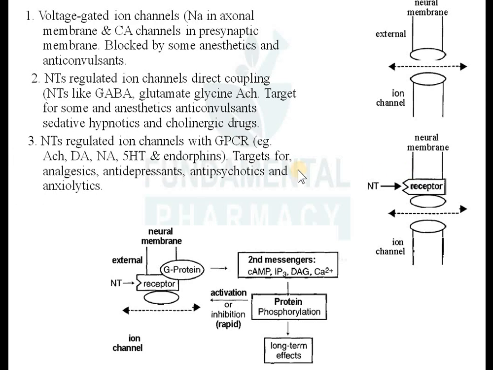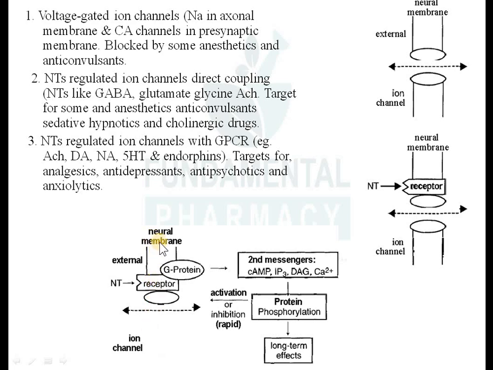Now the third one is neurotransmitter regulated ion channels which are coupled with a G protein coupled receptor. So G protein coupled receptor जो है, उसके ऊपर मतलब जो भी न्यूरोट्रांसमीटर है, न्यूरोट्रांसमीटर रिलीज होने के बाद उसका जो रिसेप्टर है, अगर वो G protein coupled receptor है तो वो कैसे एक्ट करेगा. So examples are acetylcholine, dopamine, noradrenaline, serotonin, then endorphins. So these are the examples of neurotransmitter regulated ion channels which are coupled with the G protein coupled receptor, okay, and these are the targets for analgesics, antidepressants, antipsychotics and anxiolytic drugs.